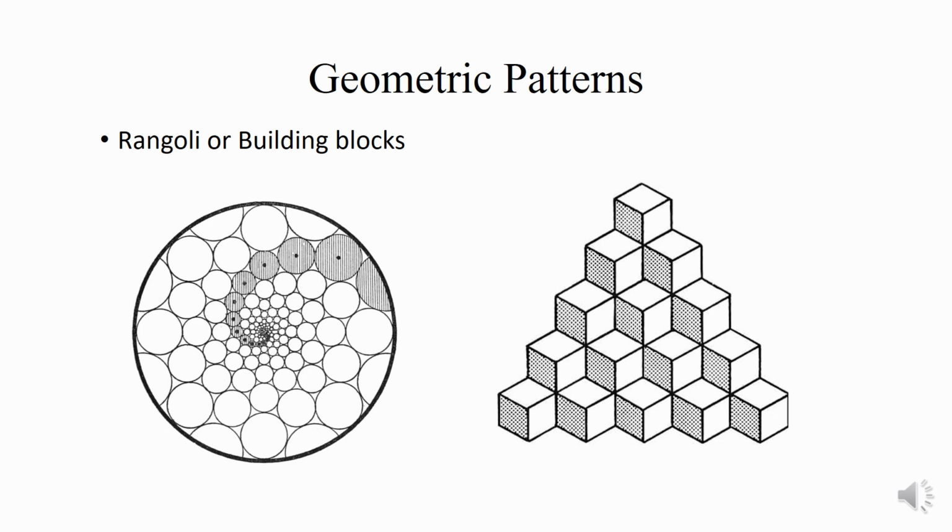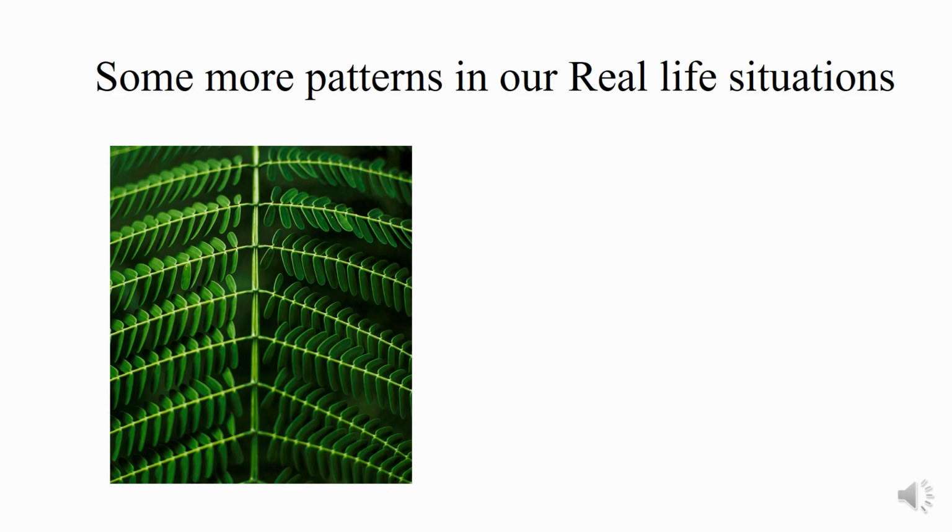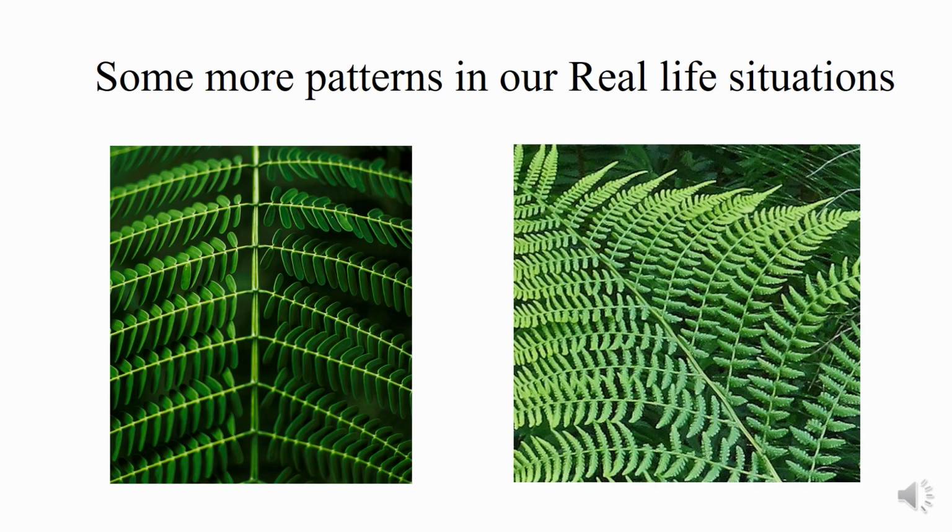When we look at the petals of a leaf in real life, we observe that they are arranged in some definite order. Coming to salary increments, sometimes we see the salary increase every year by a fixed amount.